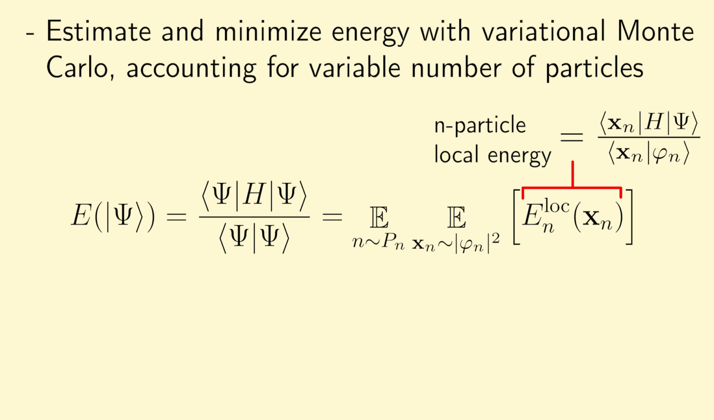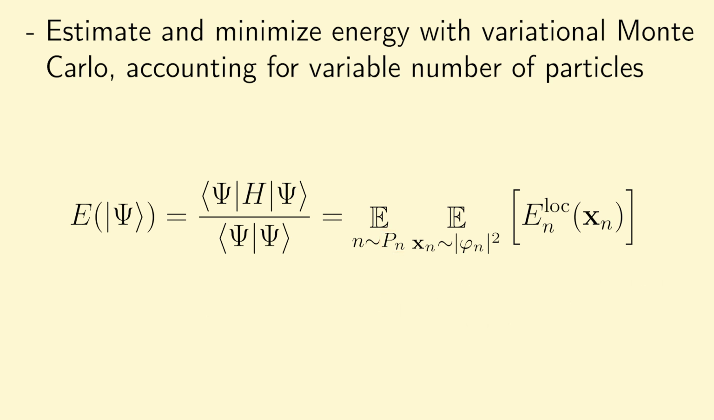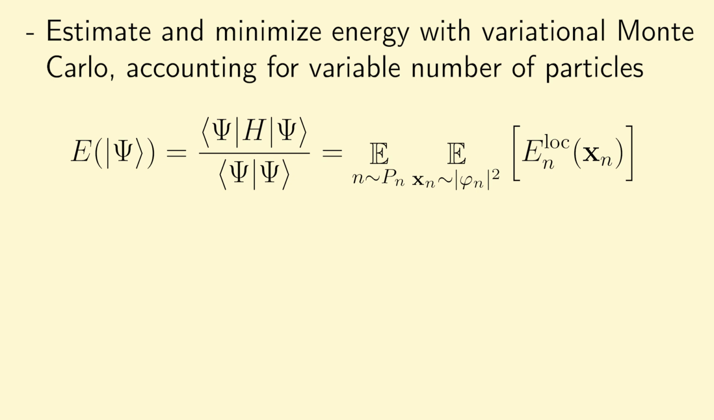the expectation value over the number of particles according to the particle number distribution, which I'm denoting here by p sub n. And this is given by the following expression, which in essence is just the norm of the n-particle wave function divided by the total norm of the quantum field state. And the second expectation value is taken over the positions of n particles drawn from the probability distribution of the n-particle wave function, that is, phi n squared. And so overall, this expression here is just like the expression we had for the energy using ordinary variational Monte Carlo, but now generalized to the case in which the number of particles is indeterminate, and hence we also have to take the expectation value over the number of particles.